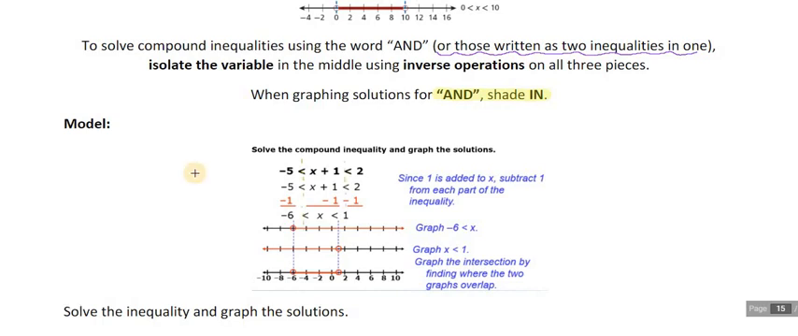Okay, so to isolate x in the middle, we'd have to move that plus 1. So notice in this example, they subtracted 1 from all three pieces and got the solution of -6 is less than x, which is less than 1. So we're locating target numbers of -6, +1, and shading in between.